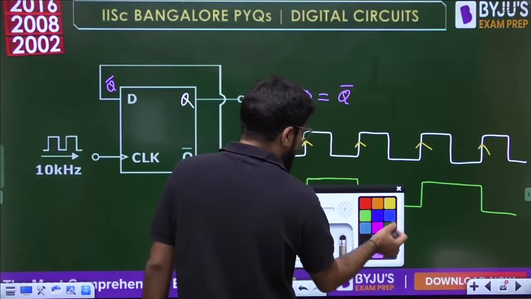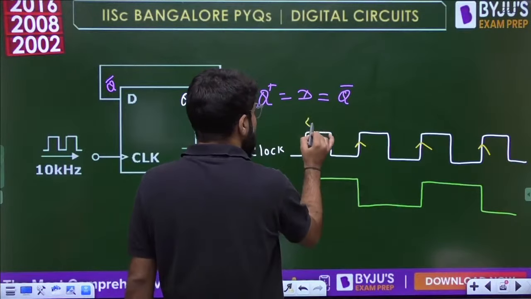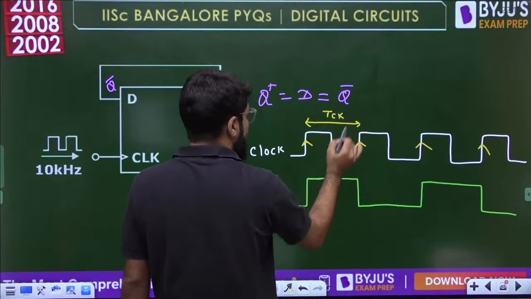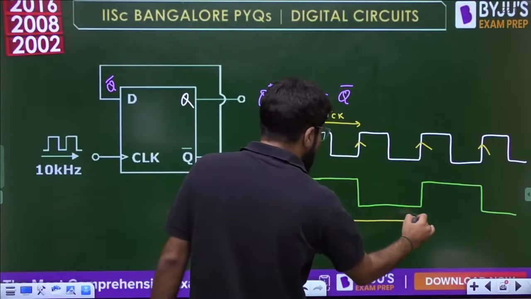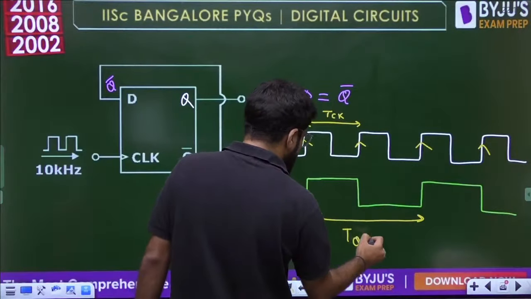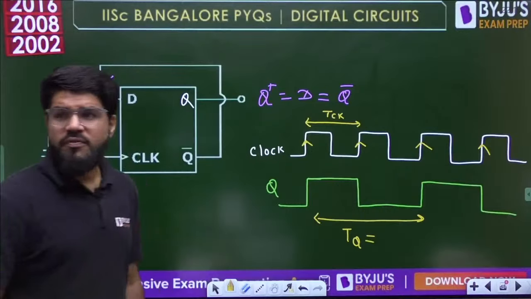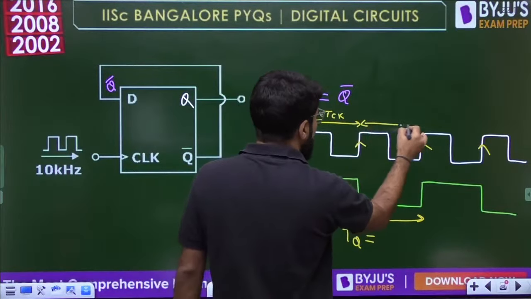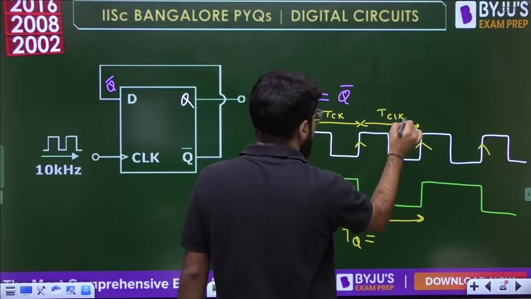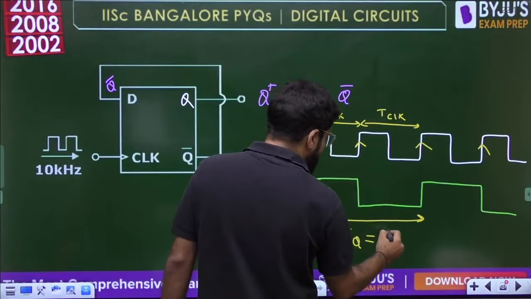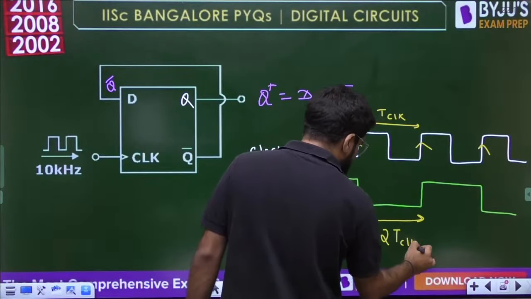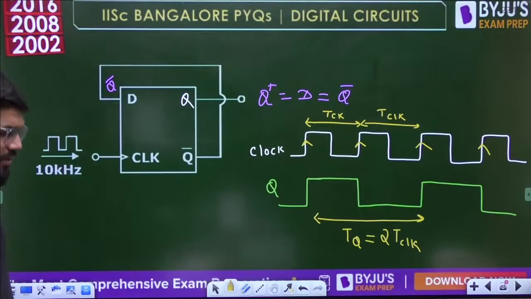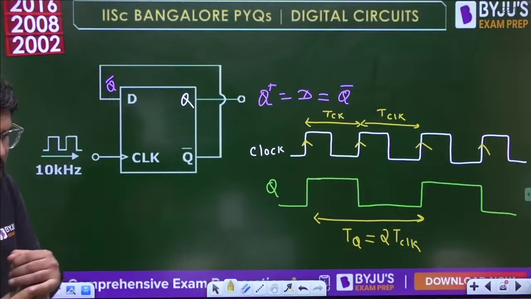Periodic waveform. Now what is this? This is known as one time period of the clock, the time between repetition. So what is the time period of the output waveform? Definitely this is one T clock and this is one more T clock. This is one more time period of the clock cycle. So we have two time periods of the clock. So this is 2T clock.